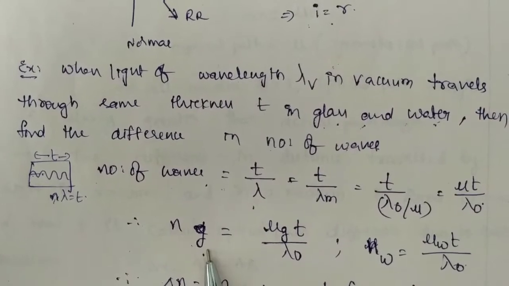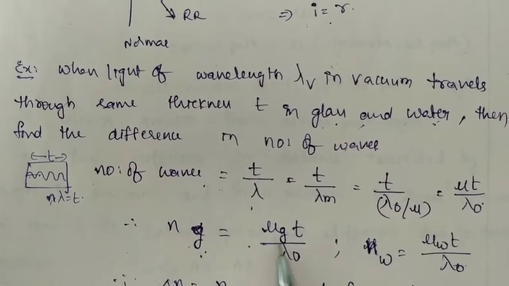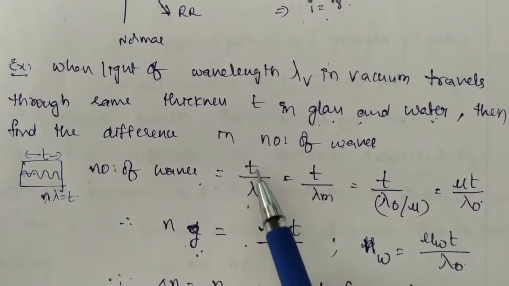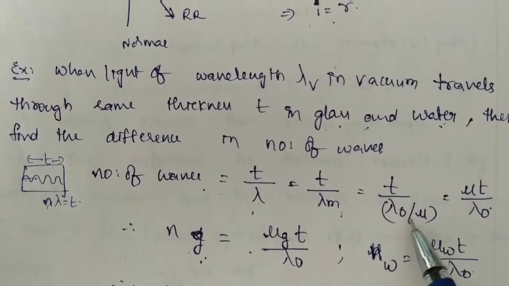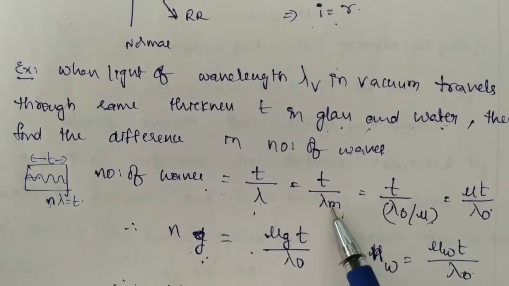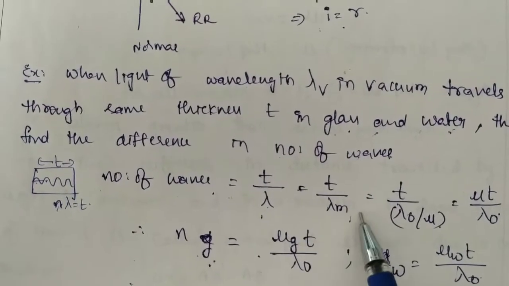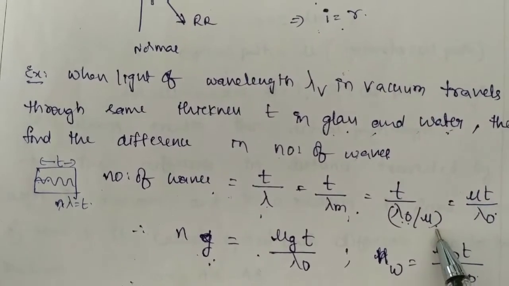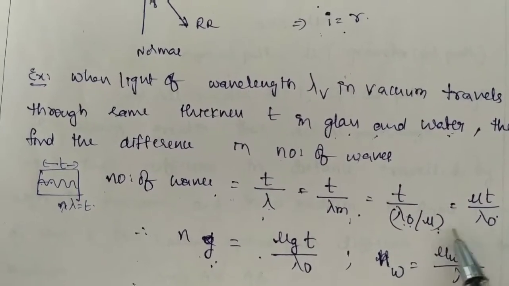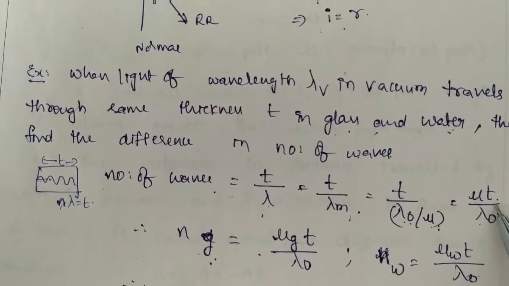The number of waves can be written as T by lambda, where lambda is the wavelength in the medium. So lambda in medium can be written as lambda in vacuum by mu, from the definition of refractive index. So from this you can write mu T by lambda naught.